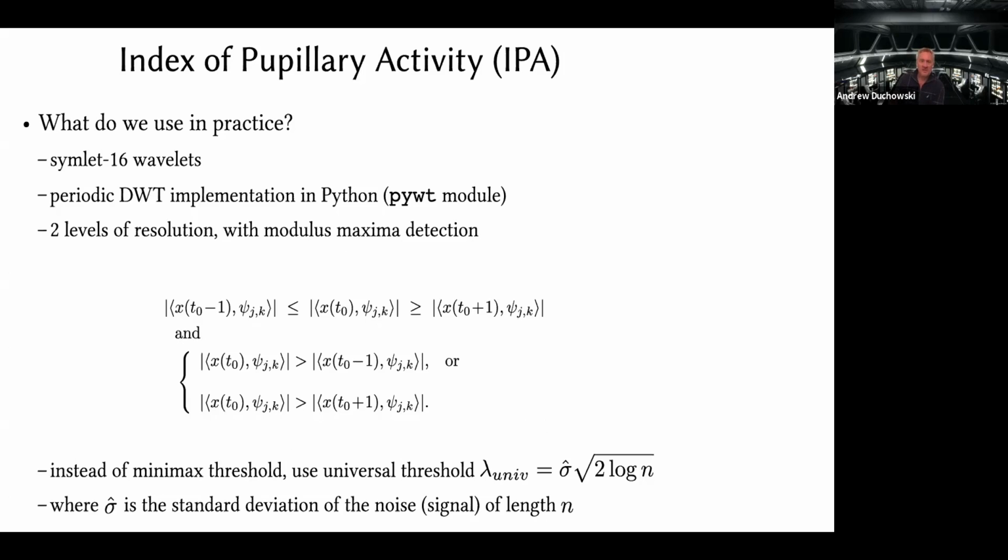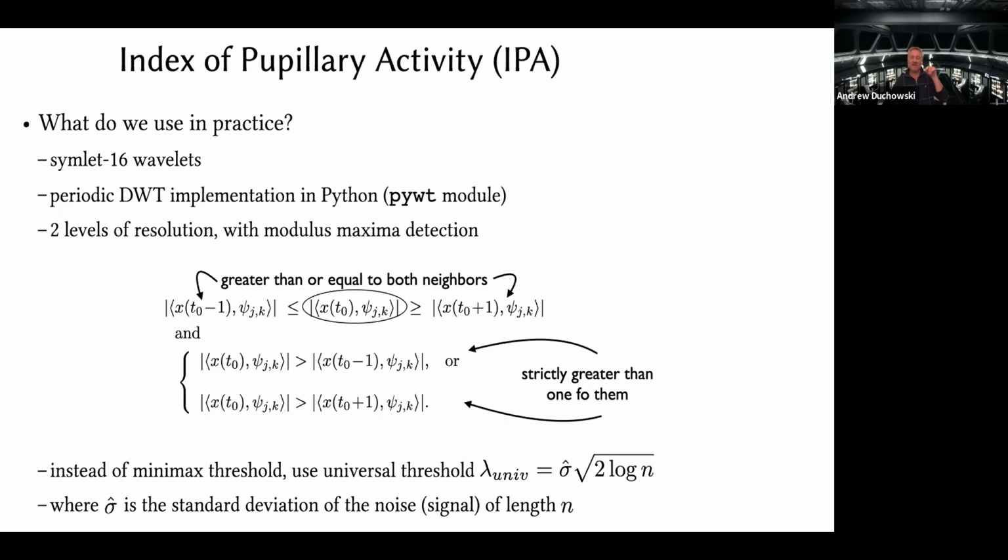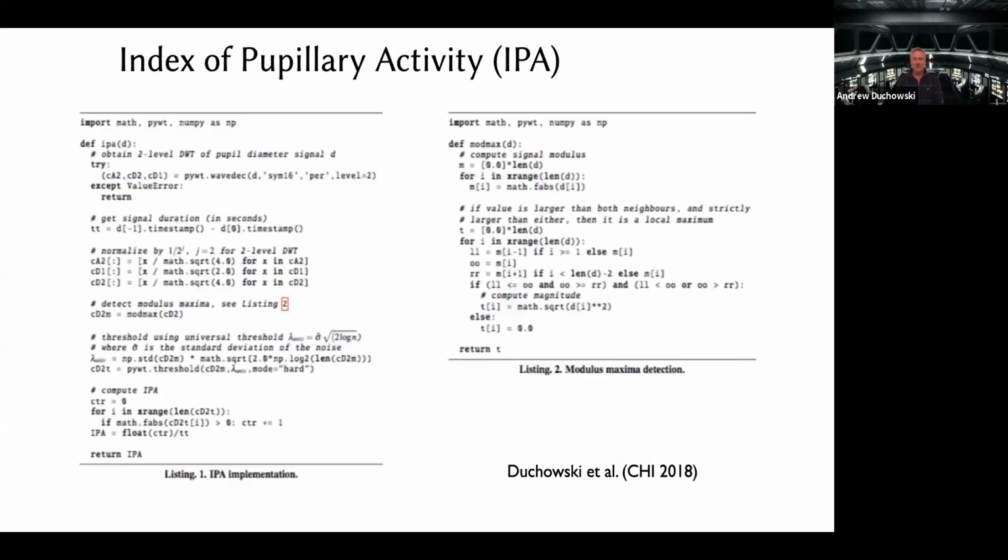So in practice, we use the Simlet 16 wavelet to get a slightly smoother signal, and what we did beyond Sandra Marcel's ICA is look at the edges or the changes in moment-to-moment oscillation of the pupil diameter. That is accomplished by looking at the neighbors to the particular value that we're interested in, and if the central value is greater than or equal to the neighbors, and it is strictly greater than one of them, then we have an edge in the signal. That's what we find to threshold the moment-to-moment oscillation of the pupil diameter. The 2018 paper had the code for this, which is still readily available, of course.